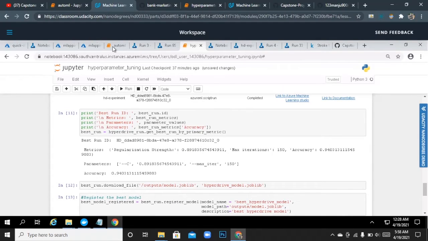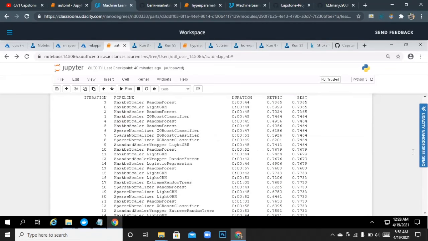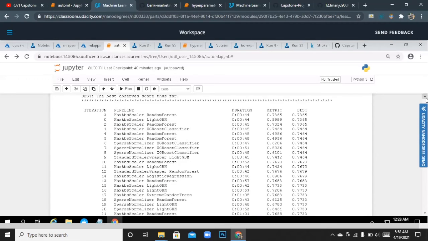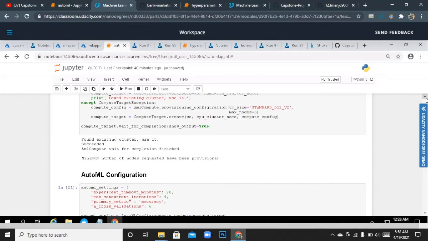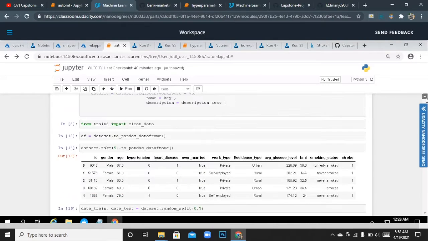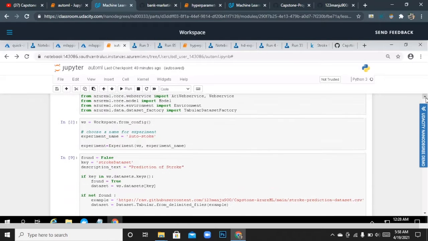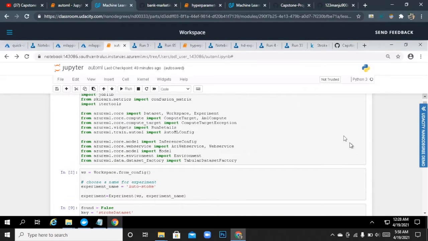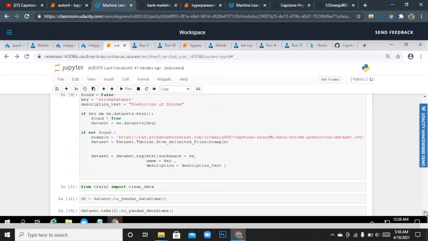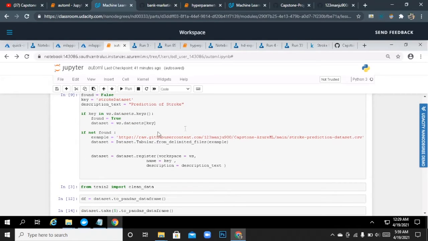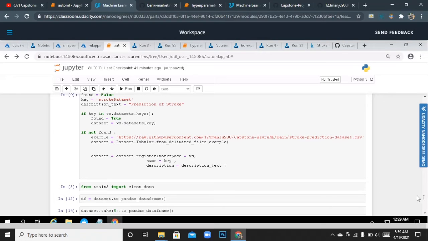Now let's talk about AutoML. First I have installed all the libraries and configured my workspace, and I'm going to retrieve the data using this cell.